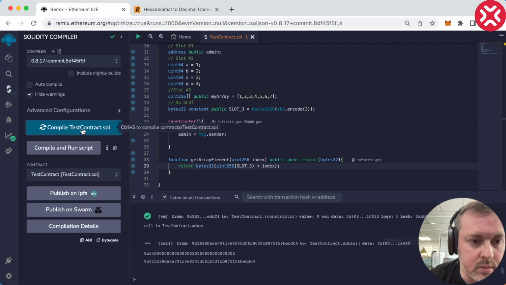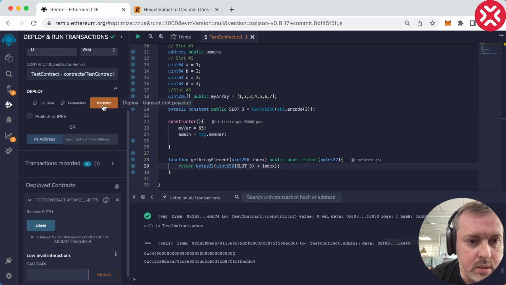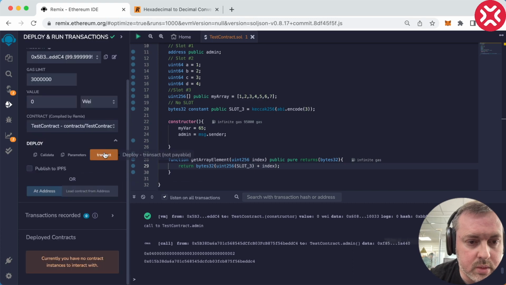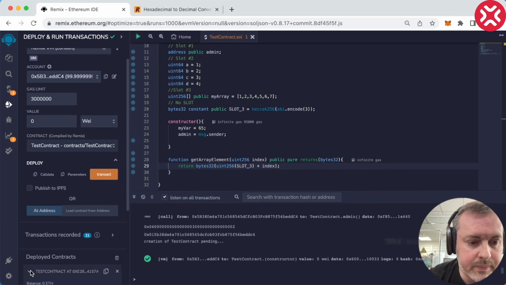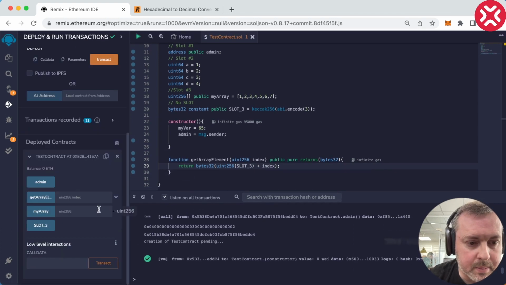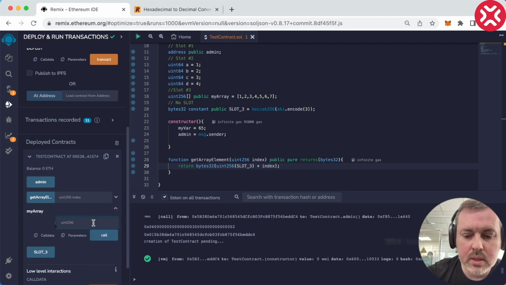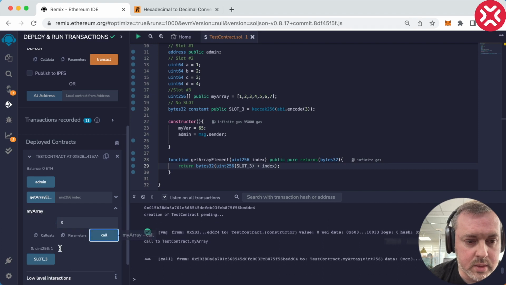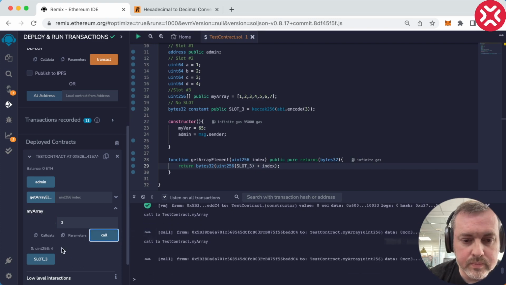Right, so let's recompile. Let's remove the old one. Let's transact. Okay, now let's see. This is my array. Let's try and access, let's say, element 0. And here we got 1. Let's try and access element 3. And we got 4. So now we know what to expect.